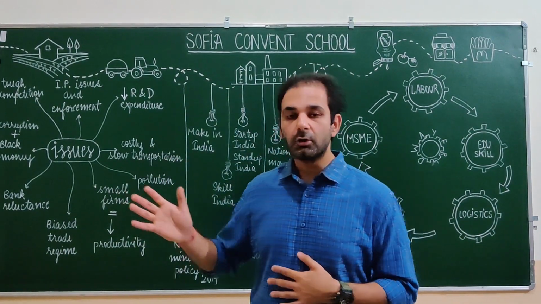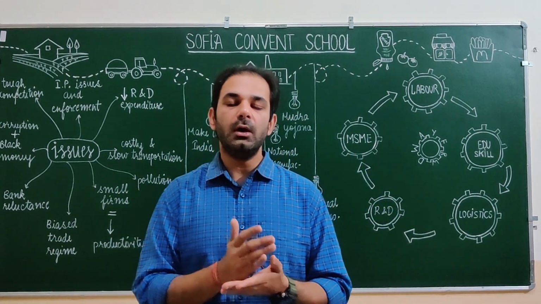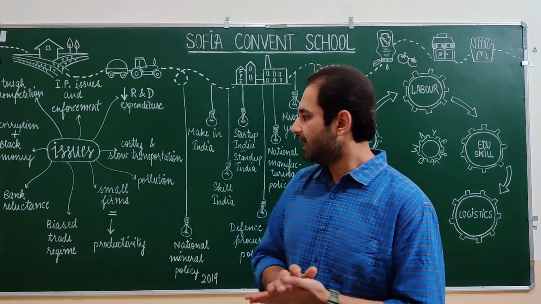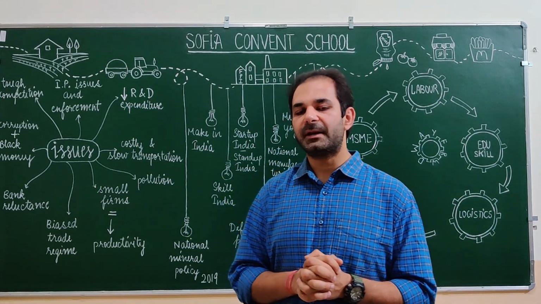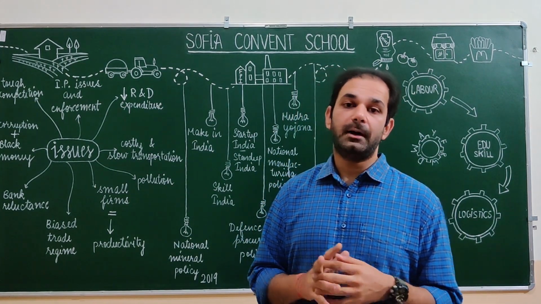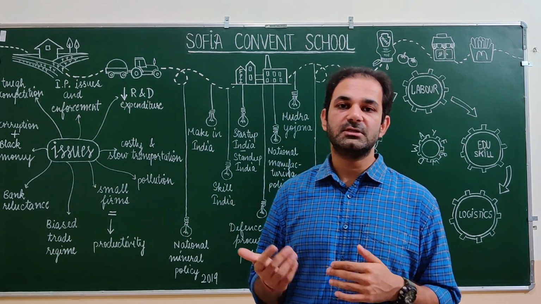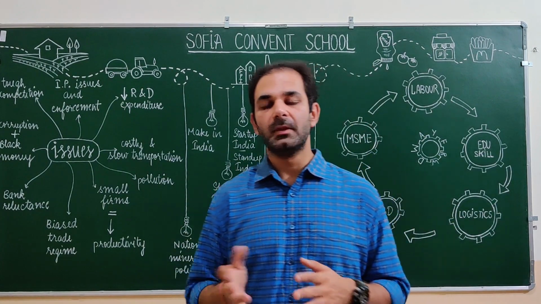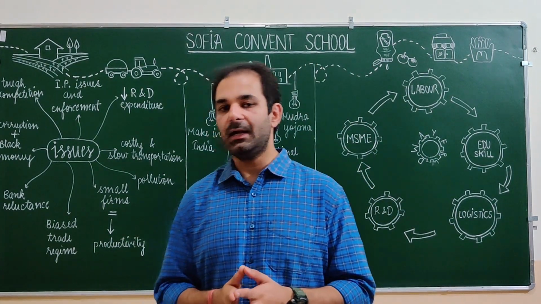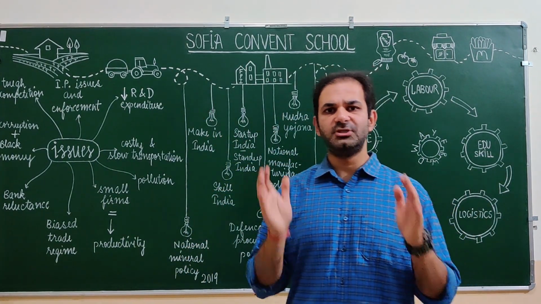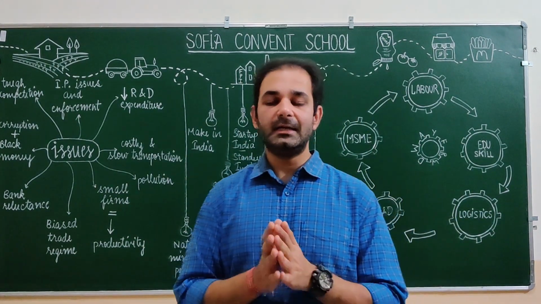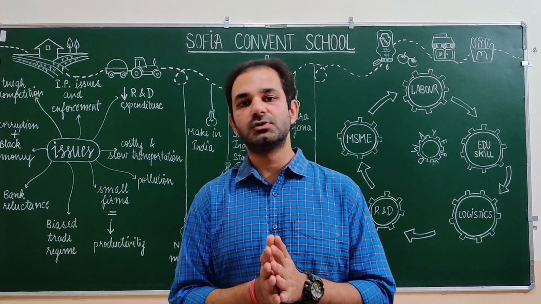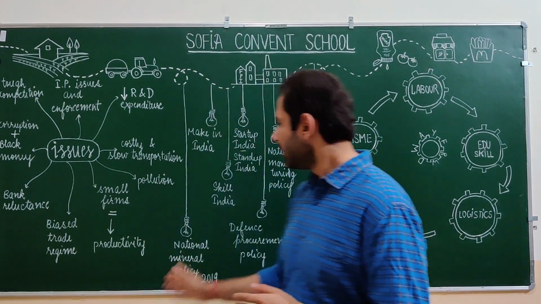When we are talking about the local and the small and medium enterprises, we have a very biased approach towards them. So we prefer to buy a very good mobile phone which is manufactured somewhere in China rather than to have an Indian brand, right? Why? Because the Chinese product is quite cheap and offers better quality, and the Indian product is not that cheap and also not offering that many features.